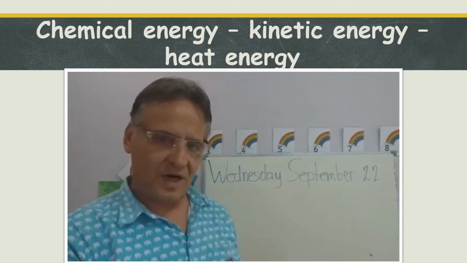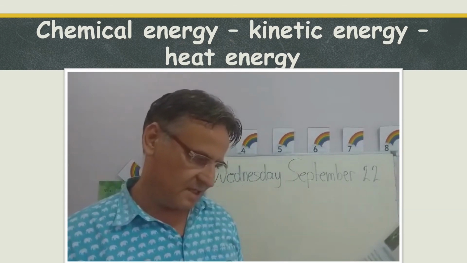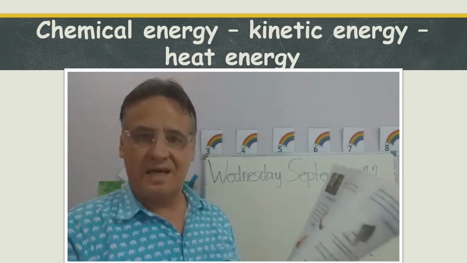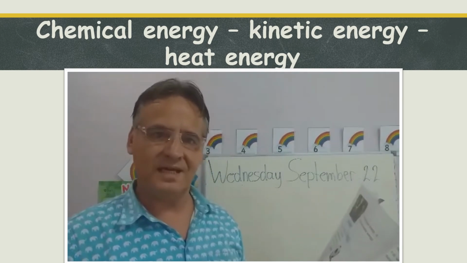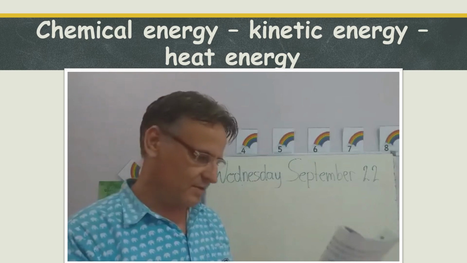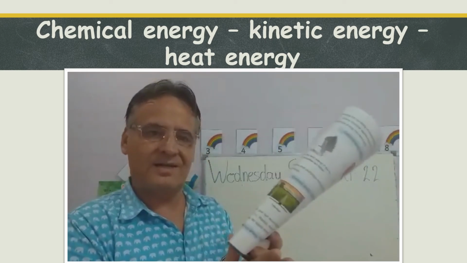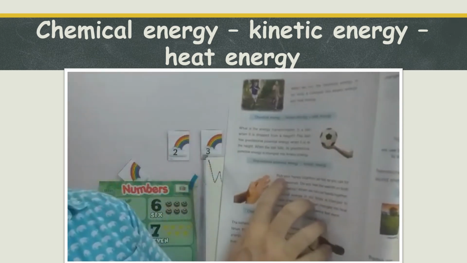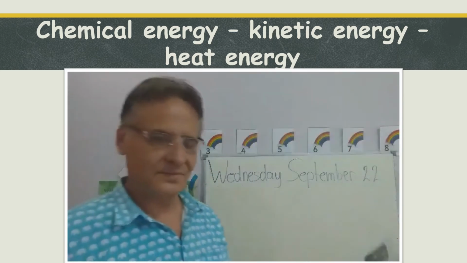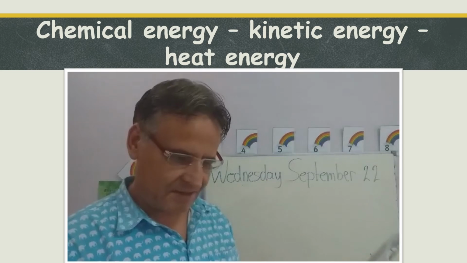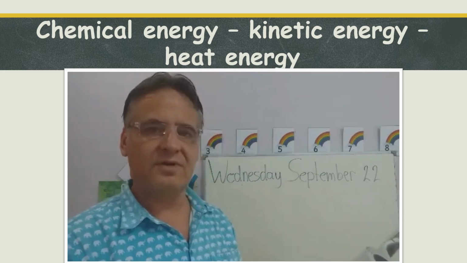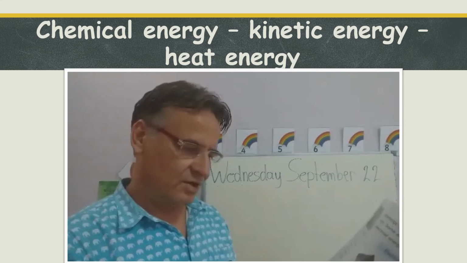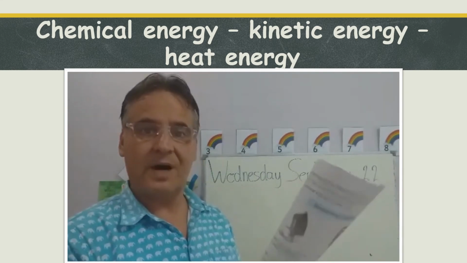Then the third one, chemical energy, changed into kinetic energy, and that one changed into heat energy. So we can do that by rubbing our hands together. So let's read here. Rub your hands together as fast as you can for a few seconds. Do you feel the warmth on both of your palms?